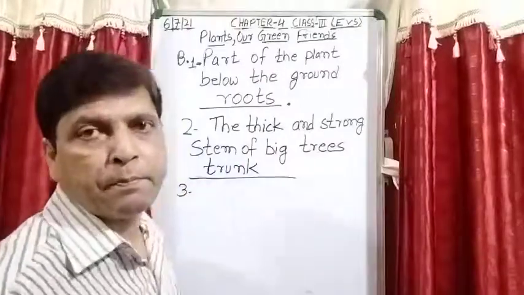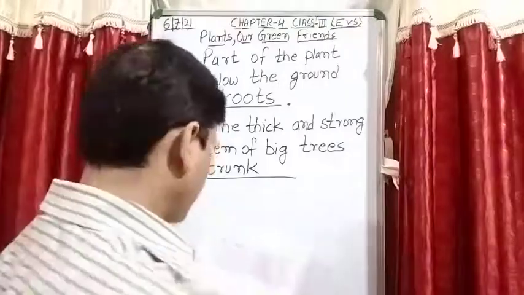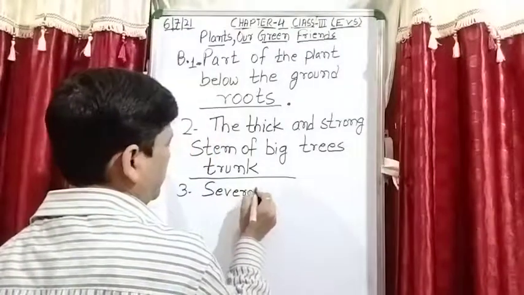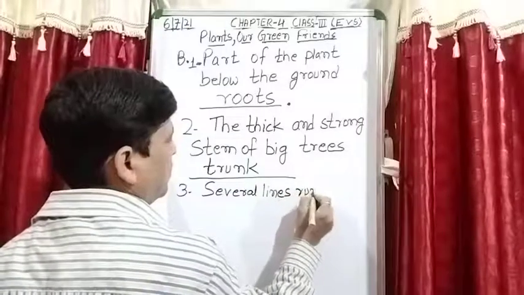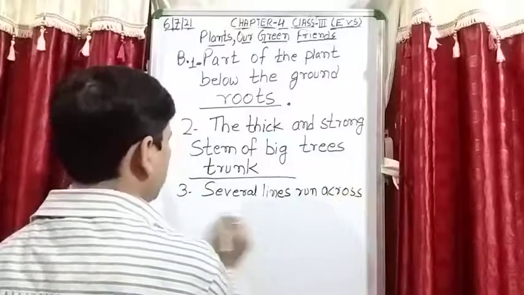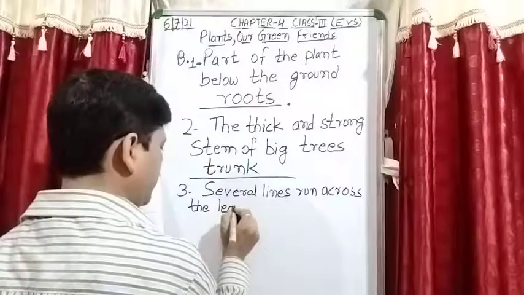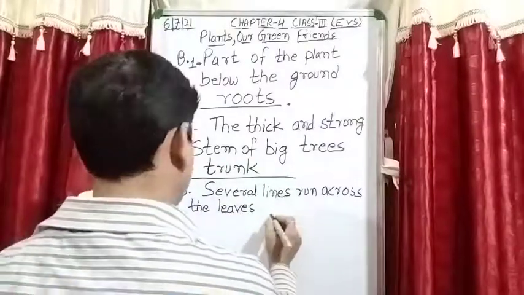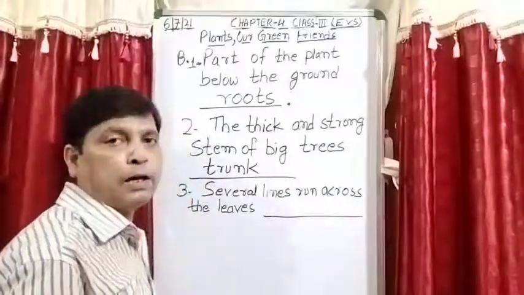Third one, several lines that run across the leaves.